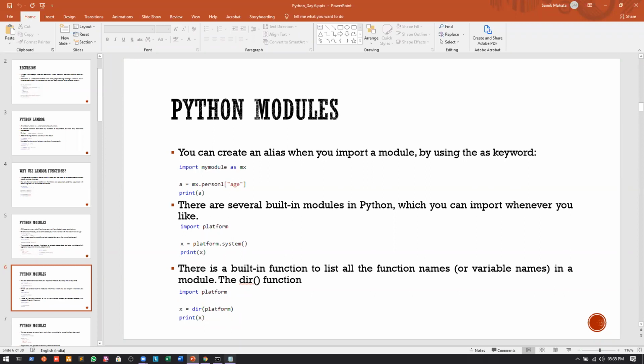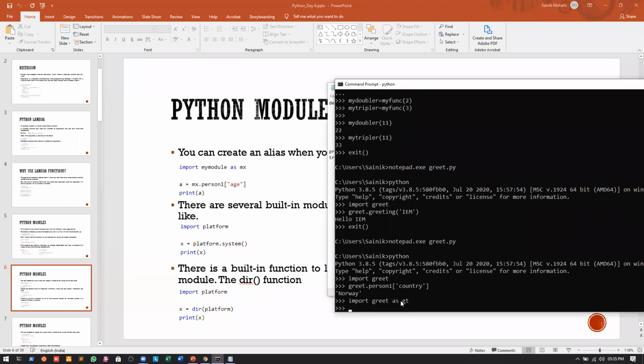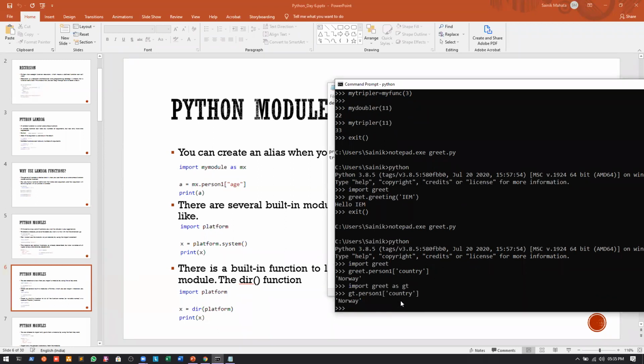Okay, so if I write the same thing, and instead of greet, I write import greet as gt, that is also the same thing that we can write. So again, instead of greet.person, we can write gt.person, and we can print the country. Again, it will print Norway. So this is the type of alias that we can create for a module.